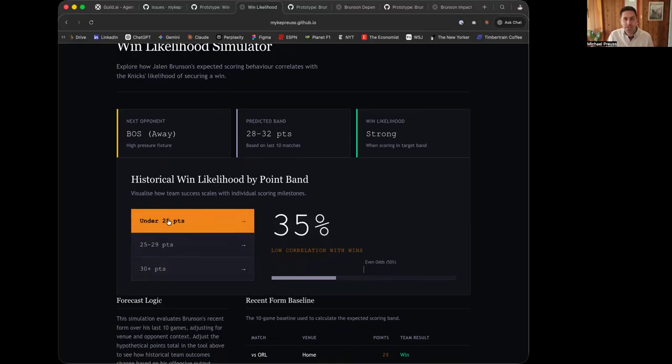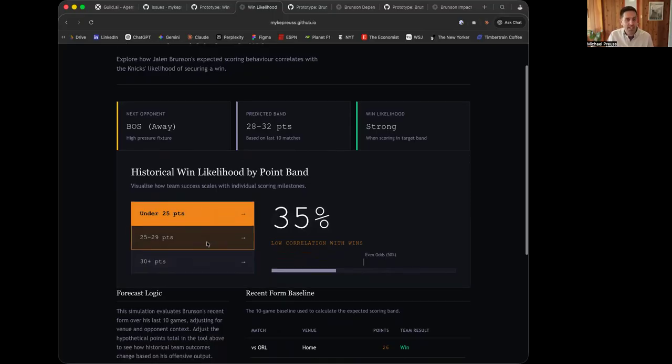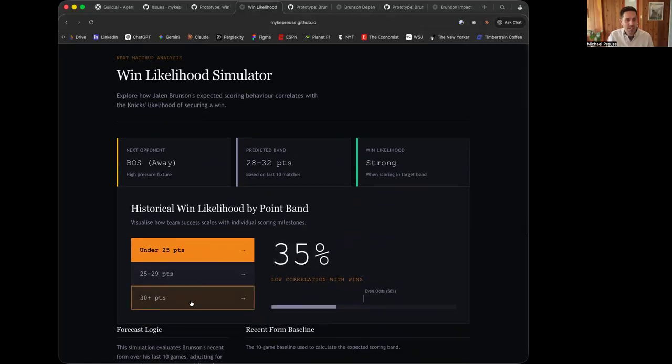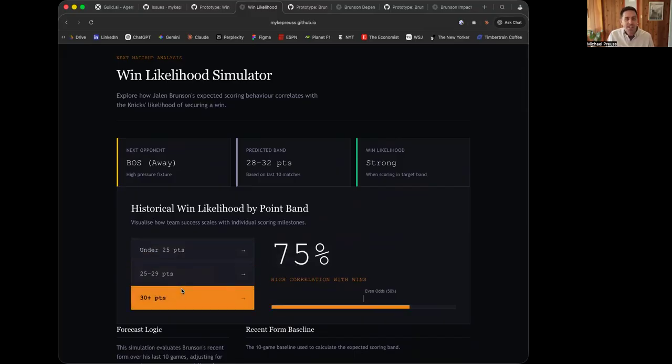If he's scoring under 25 points, the win likelihood in the next 5 games is going to, against Boston, sorry, is going to be pretty tough. So how cool is that? You know, we just went from a meeting to uploading the transcript to real prototypes that are coded and ready to review and determine if it's worth putting any more time into.